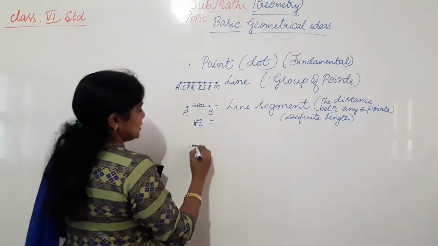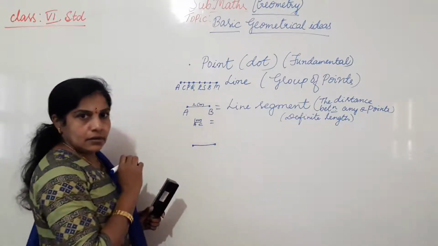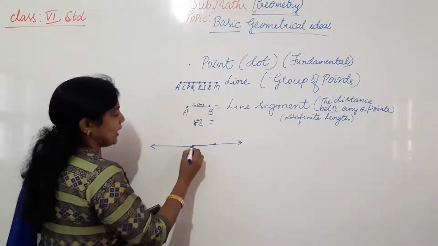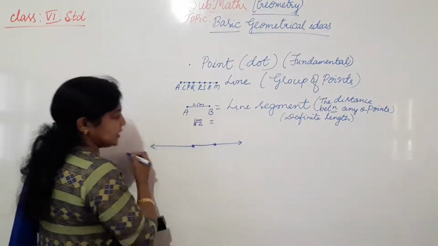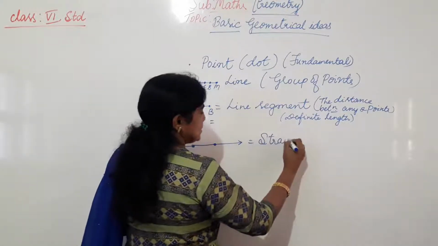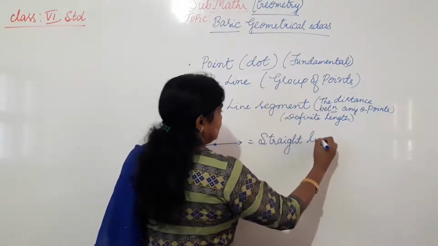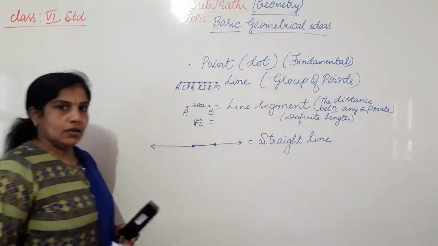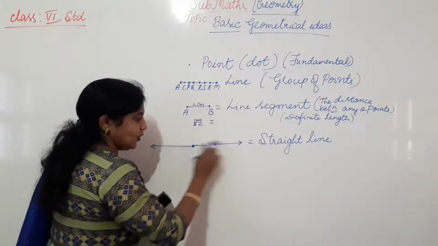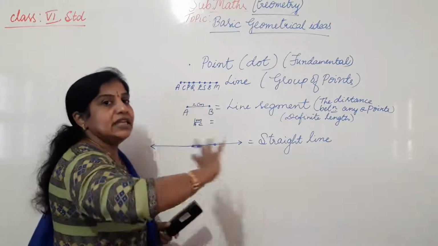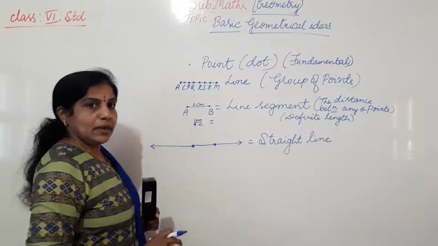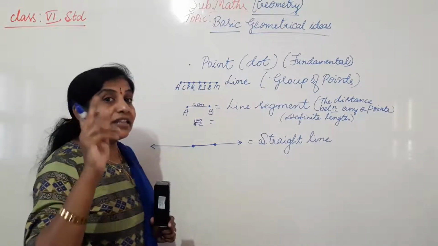Next. So this is the line segment. Okay. If I extend this line segment towards both the directions, towards right also, towards left also. Okay. This type of line is called a straight line. So that means we can extend this line segment towards both the directions to any length. So that's why this arrow mark. Arrow mark means number line. Just remember the number line. Number line is nothing but a straight line.